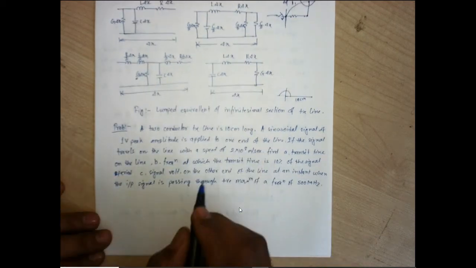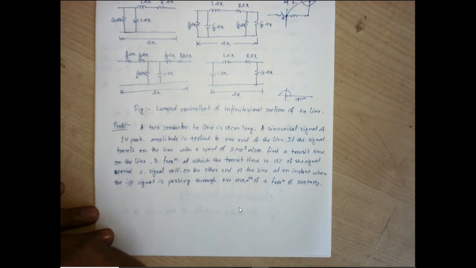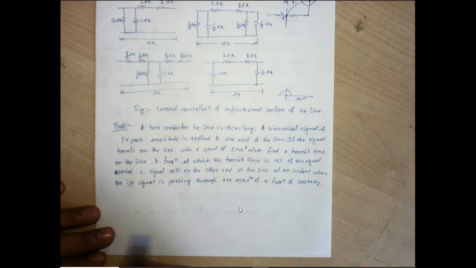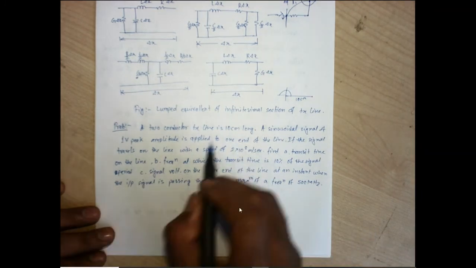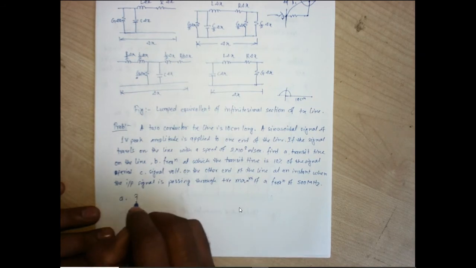So first thing, we need to find out the transit time required for the propagation of a signal with a speed of 2 into 10 to the power 8 meter per second in the 10 centimeter length transmission line. So it is very easy. We can easily find out the transit time.